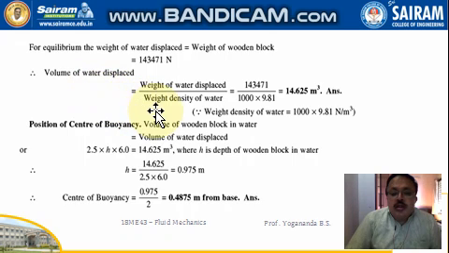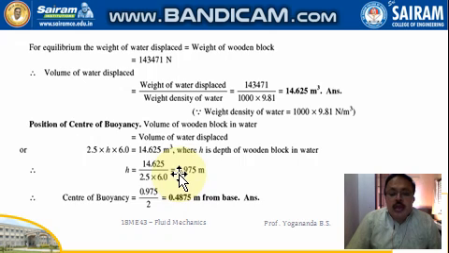Now we have to calculate the volume of water displaced. That is nothing but the weight of water displaced divided by the weight density of water, because we know that weight density is weight by volume, just rearranging the terms. So now we know the weight of water displaced and the weight density of water, which is 1000 into 9.81. We get here the volume of water displaced.